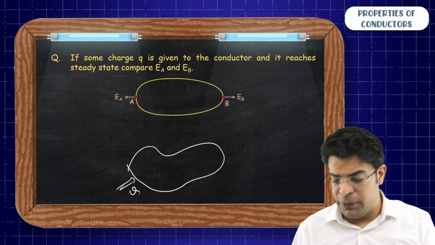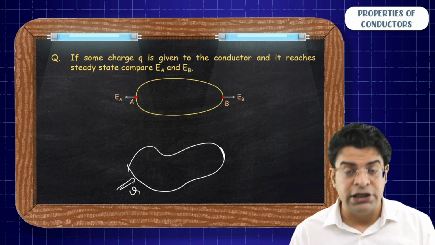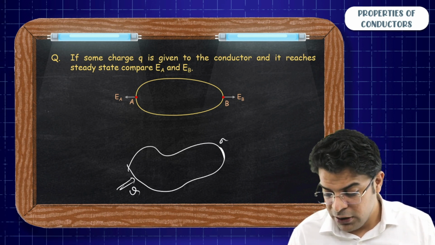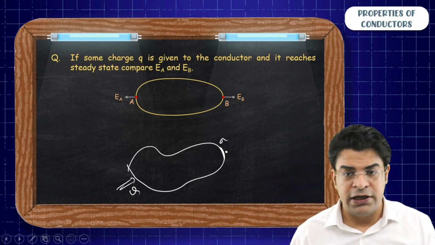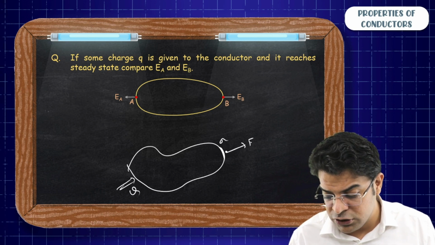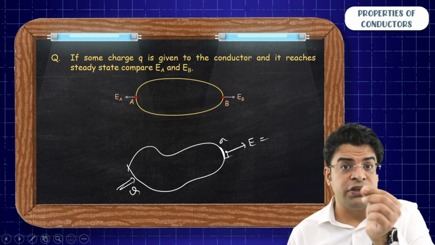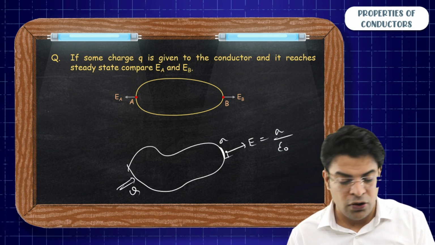if at a place the local surface charge density, the local charge per unit area, is sigma, then at a point just outside it, the electric field will be normal to the surface and the electric field strength will be equal to the local surface charge density sigma upon epsilon naught.